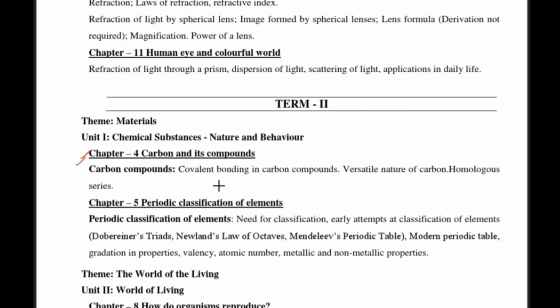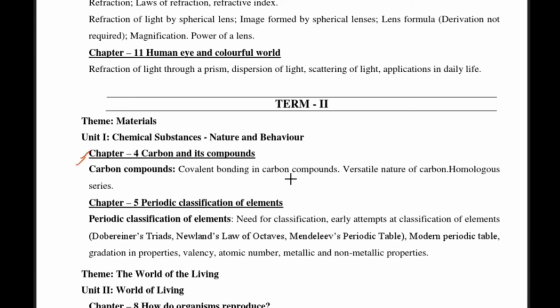Okay. First of all the parts that are going to be there, I will discuss that and also be telling you about the reduced syllabus that has been deleted. And let me tell you one thing, that I am going to explain all the deleted portions in my YouTube channel. So you can definitely go and watch the videos there. First is covalent bonding in carbon compounds. This is 4.1 that is going to be there.